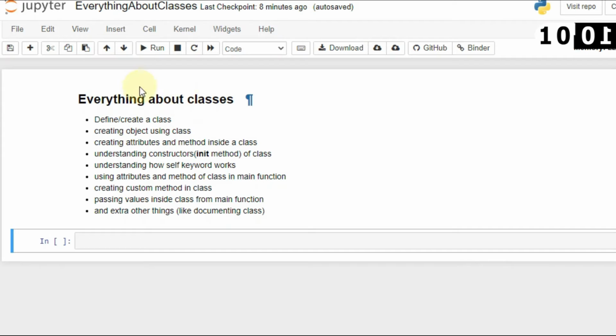Today I will be discussing classes, everything about classes as I mentioned here. I will show you how we can define a class, how you can create objects using those classes, then you will understand the concept of attributes, and you will also understand the concept of methods inside a class.